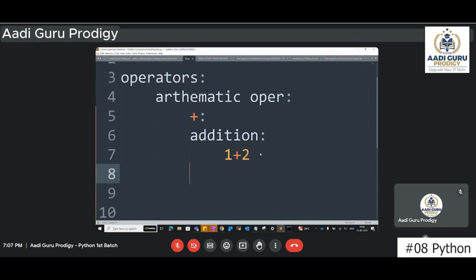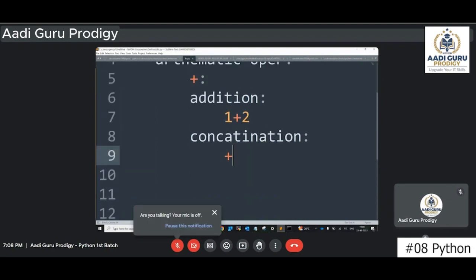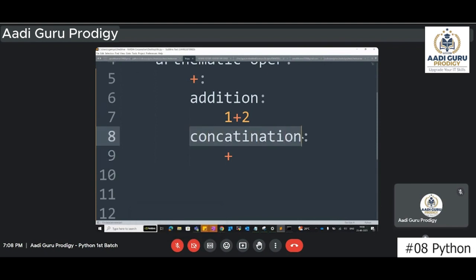The other case we call concatenation. The same plus symbol is used for concatenation. Before discussing how this happens, let us first discuss what concatenation is. Everybody knows addition, that's why I have not spent much time on it, because addition means adding two numbers.